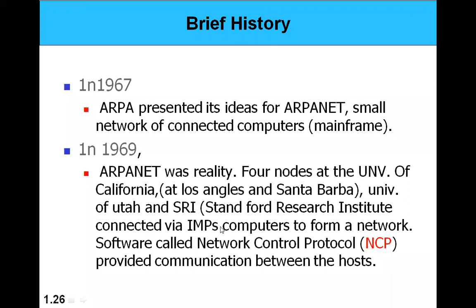All the computers at Stanford Research Institute are connected to the IMP located there. That's how they can communicate with each other. So the computers are connected through IMPs, and the protocol followed is NCP, Network Control Protocol.